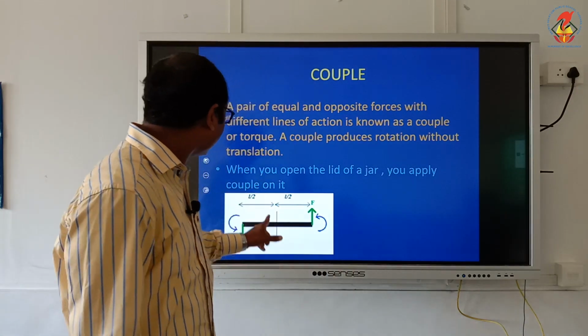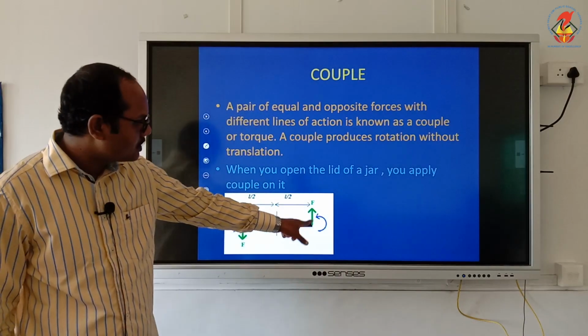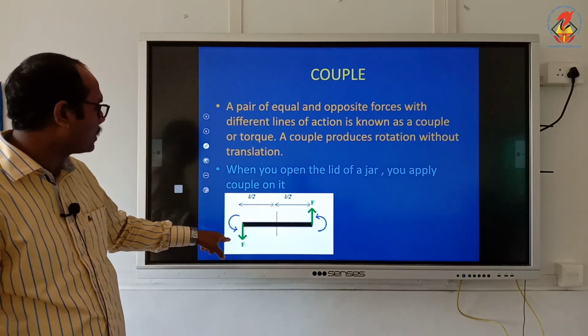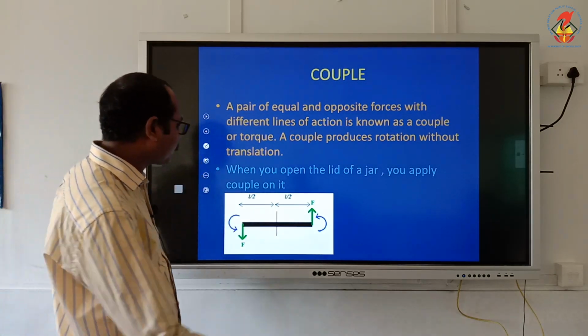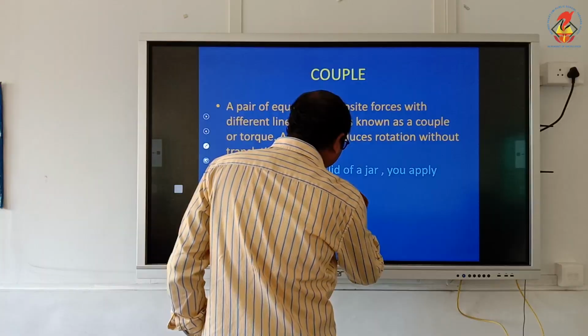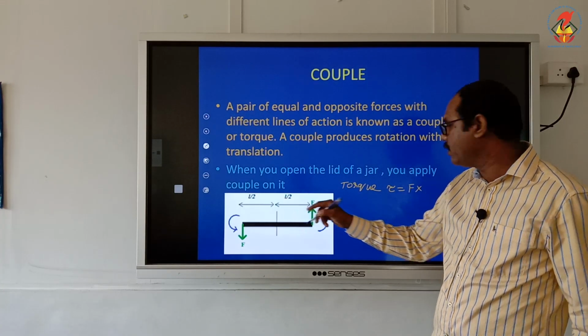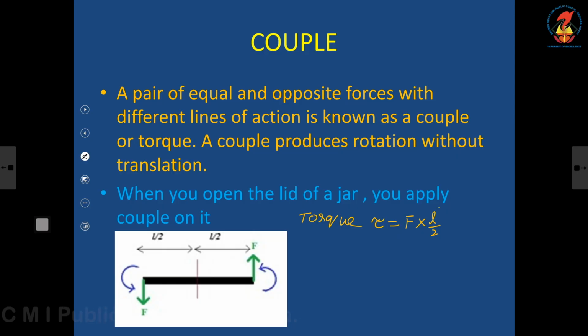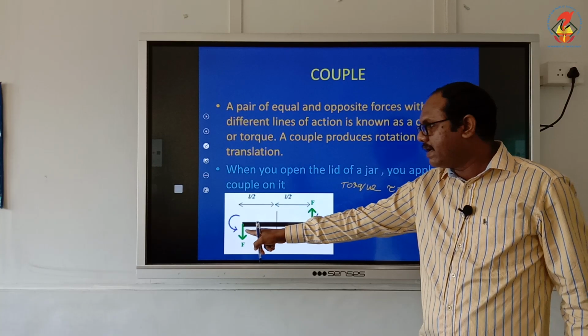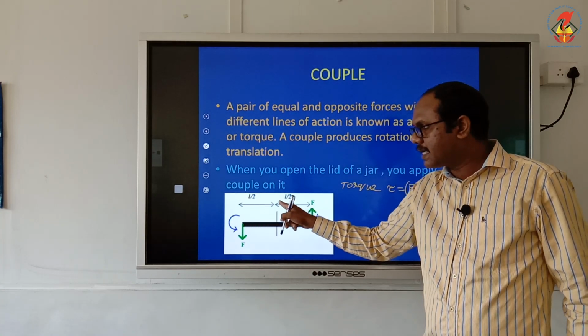Okay. So let us see the figure. One force is in this direction, other force is in this direction. So torque acting, tau is equal to force into perpendicular distance. So I am using the first force and the perpendicular distance is L by 2. So F into L by 2 plus, when I apply the second force, again the perpendicular distance is L by 2.